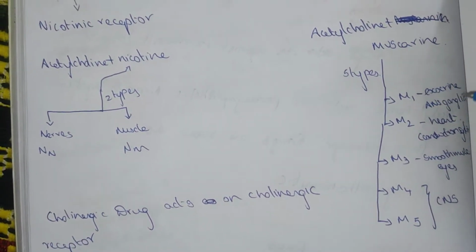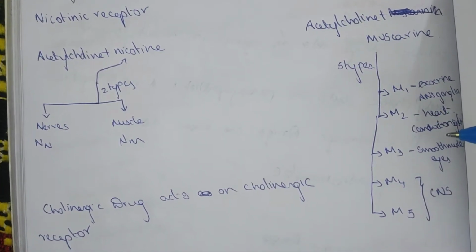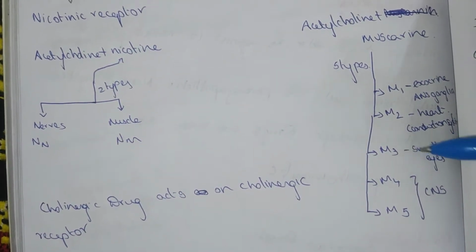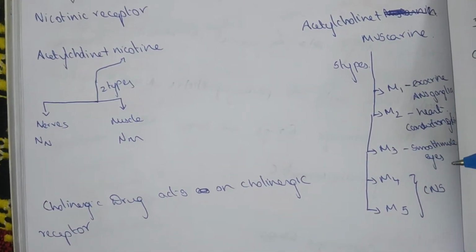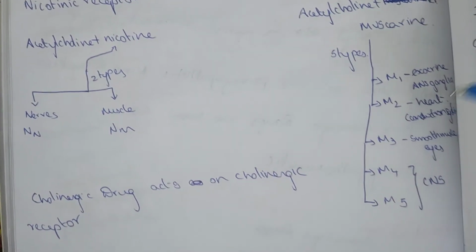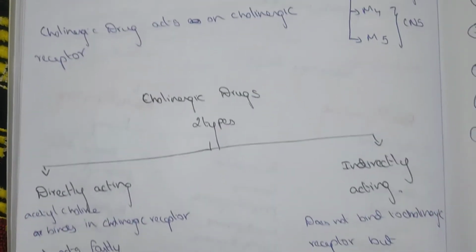M1 acts on exocrine glands and ANS ganglia. M2 acts on the heart and conduction system. M3 acts on smooth muscle and eyes. M4 and M5 act on the CNS. The cholinergic drugs act on cholinergic receptors.